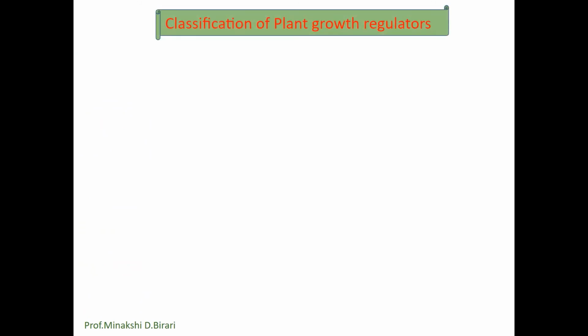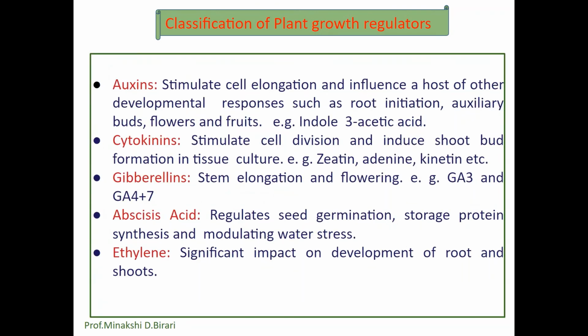Now what are the plant growth regulators used in agriculture? What is the classification of plant growth regulators? There are currently 5 recognized groups of plant growth regulators or hormones. These are auxins, cytokinins, gibberellins, abscisic acid and ethylene.